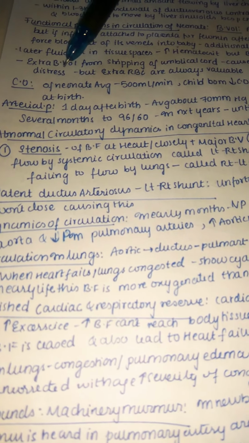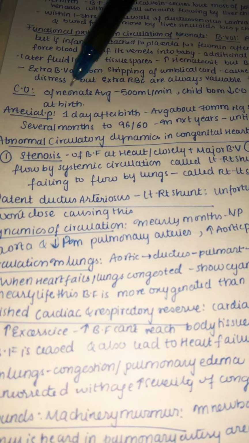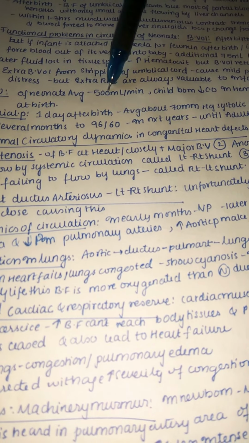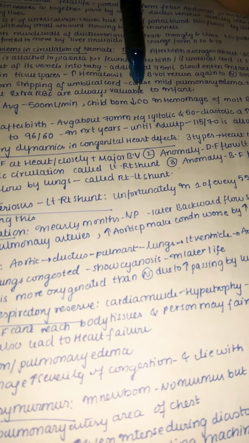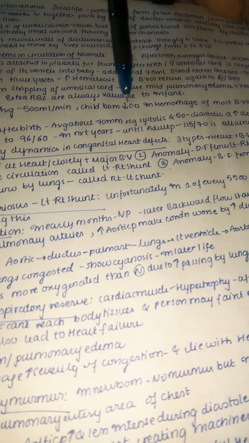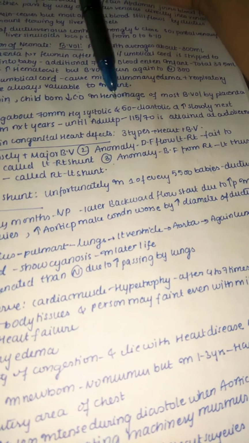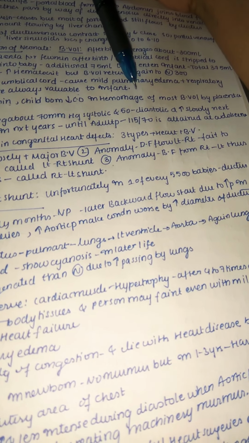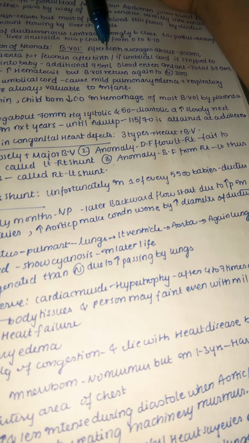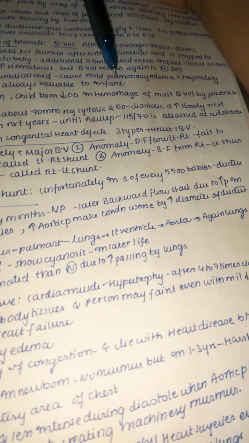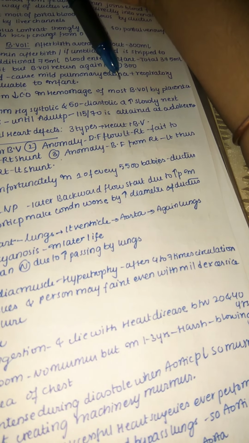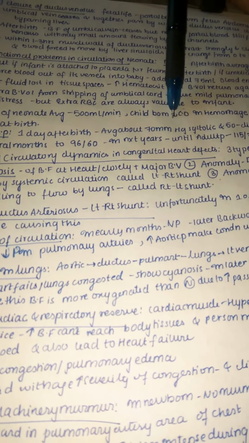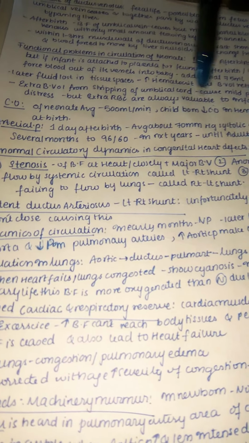Now let us see about cardiac output in the fetus. The cardiac output of the neonate averages only about 500 milliliters per minute, and when the child is born, the cardiac output may decrease. Why? Because of hemorrhage of the placenta. Whenever we are trying to drag the baby out from the mother, some of the placenta may rupture and hemorrhage may take place. So most of the blood volume in the placenta may be lost at birth. Because of this loss, the cardiac output also decreases in the baby after birth.